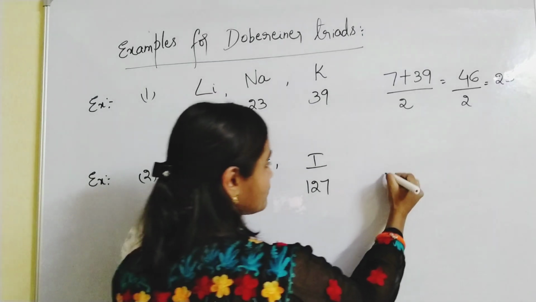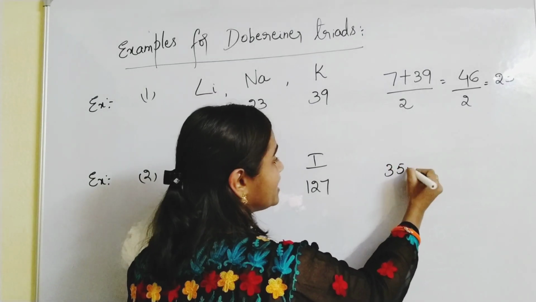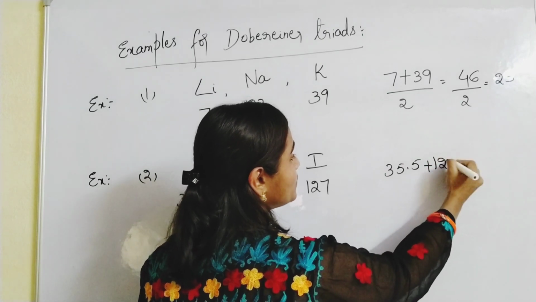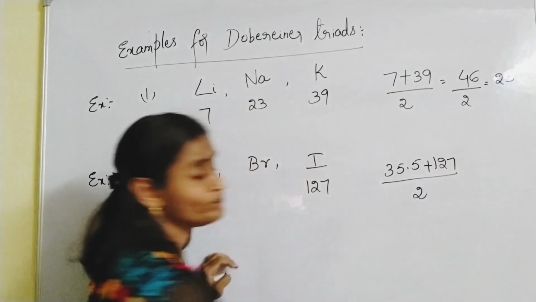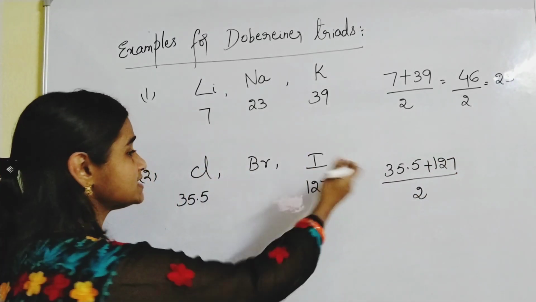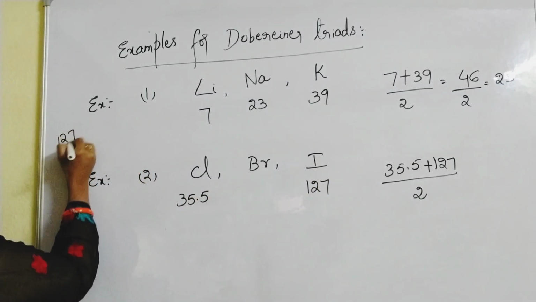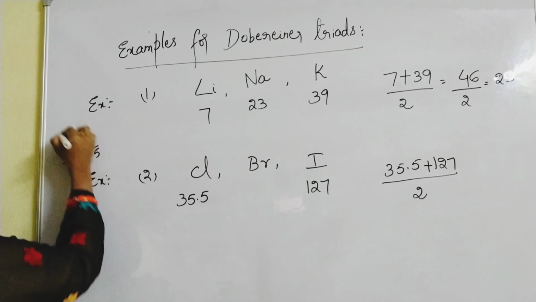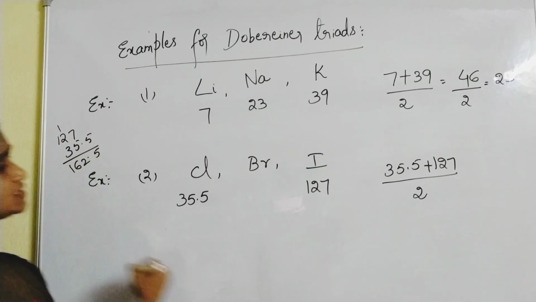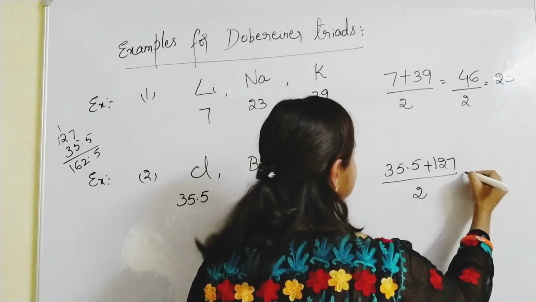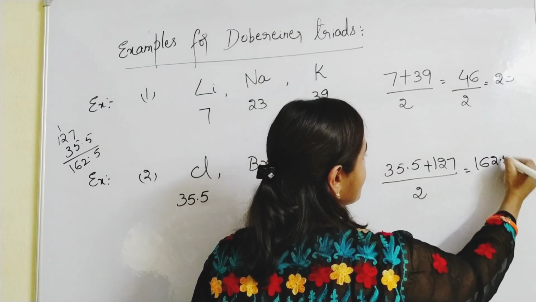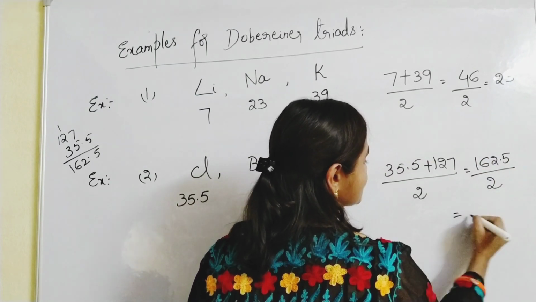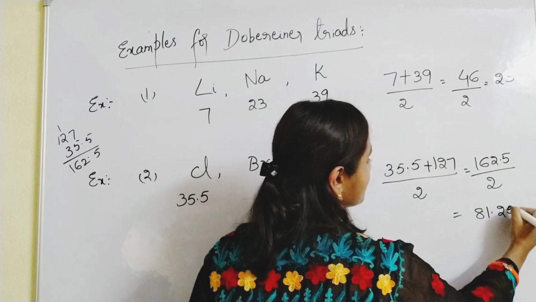You take the average of these two, 35.5 plus 127 by 2. 127 plus 35.5 is 162.5, by 2. It is almost around 81.25.